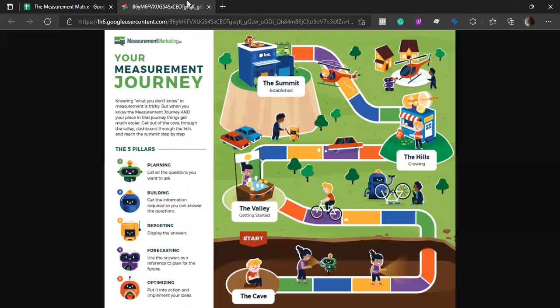If we see this, here we have five pillars: planning, building, reporting, forecasting, and optimizing. Out of these, we are going to focus on planning today, but these are the five pillars in our measurement journey. And this is the cycle that we repeat again and again, right? So let's understand this journey a little more.